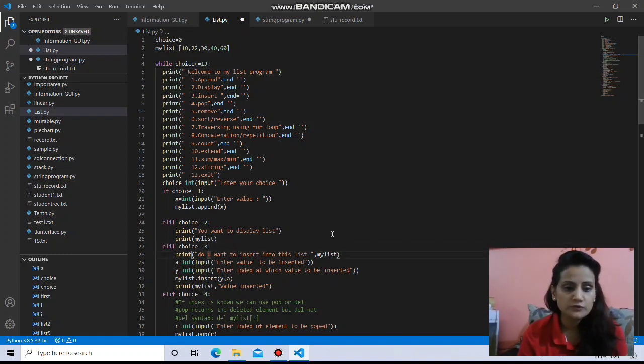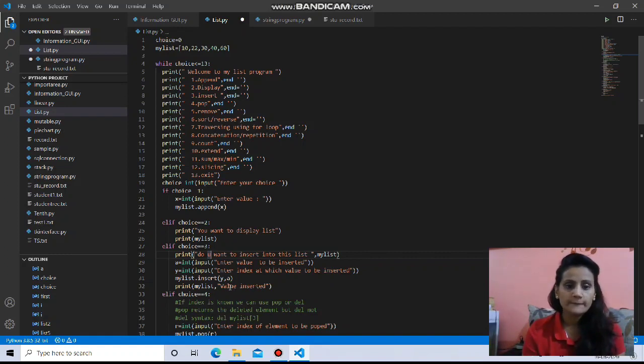So in case of choice number 3, we are actually inserting a value in between the list elements. That means somewhere at a particular index, if you want to store any value, this is also possible. See, append is always adding the value at the last, but suppose you want to add in between somewhere, then you can use your function, that is insert.